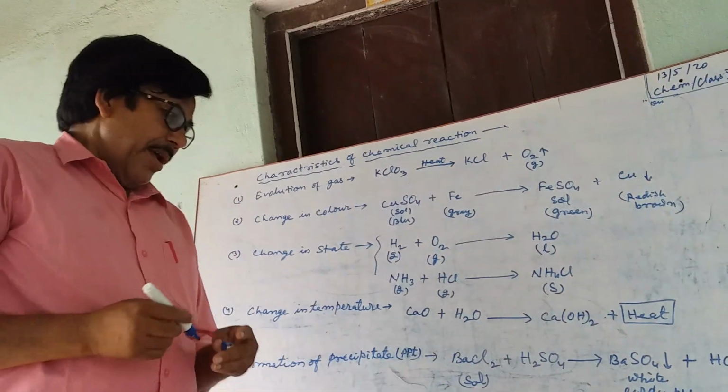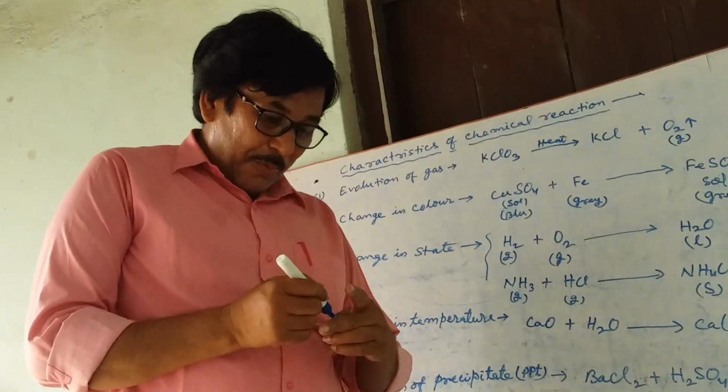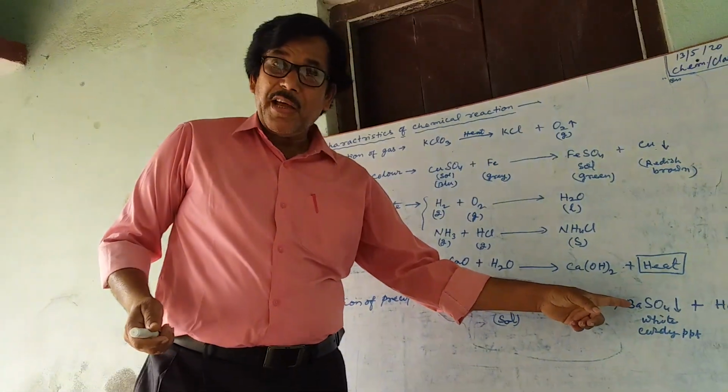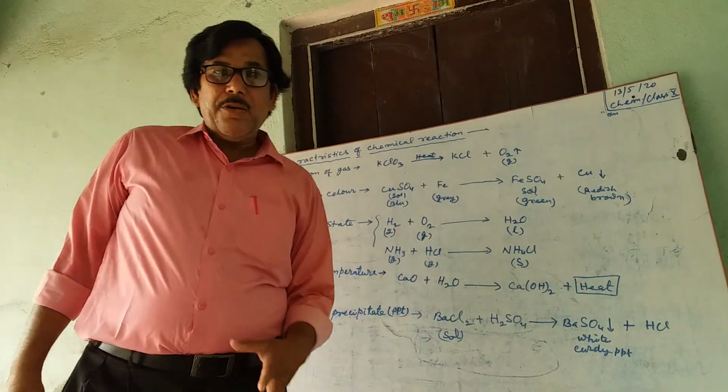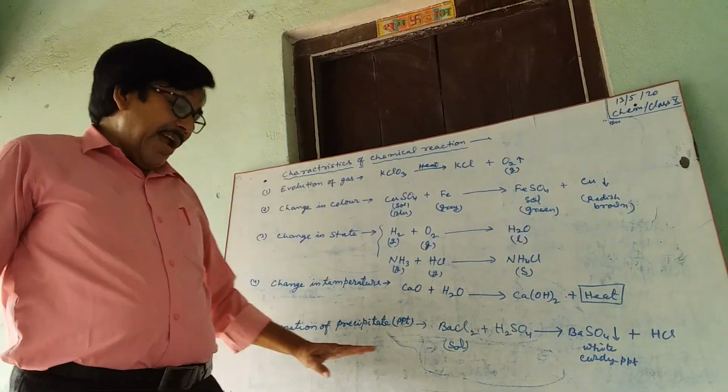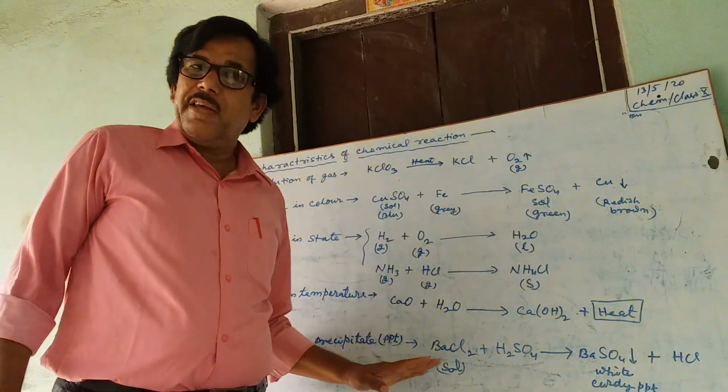The formation of a white barium sulfate precipitate, which is insoluble in hydrochloric acid, indicates that a chemical reaction has taken place.